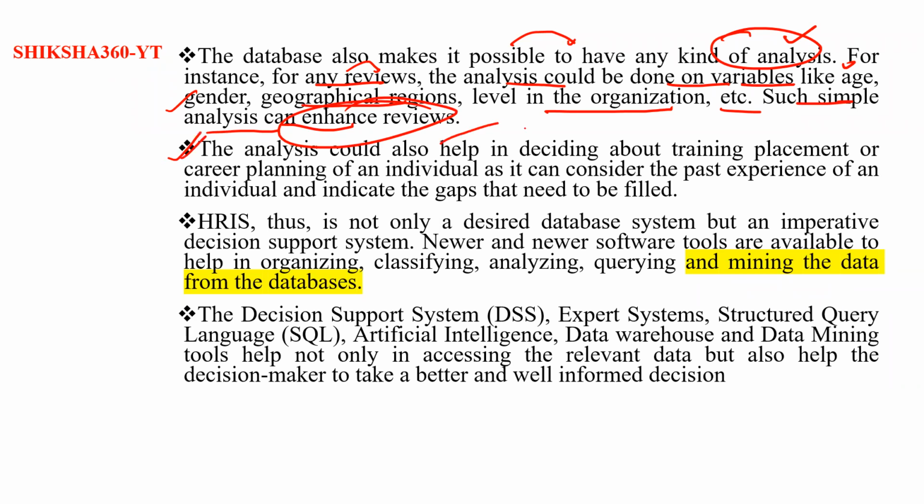The analysis could help us in deciding about training, placement, or career planning of an individual, as it can consider the past experience of an individual and indicate the gaps that need to be filled.